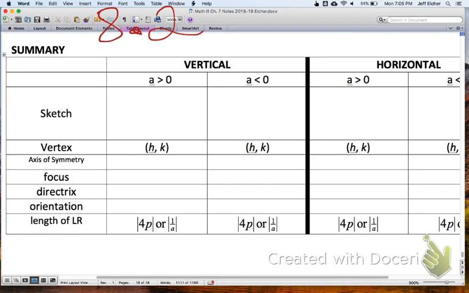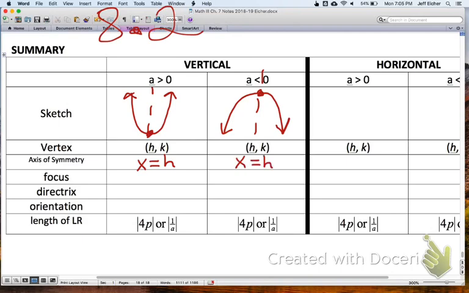You have 4 types of parabolas. You have the a is greater than 0 parabola, which would be opening up. And you have a is less than 0. When a is negative, you open down with the parabola. The vertex is this point, or this point. The axis of symmetry is a dashed line that cuts it in half. It goes through the h, so the axis of symmetry would be x equals h for both.